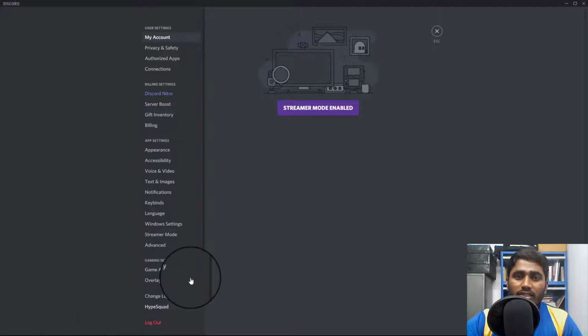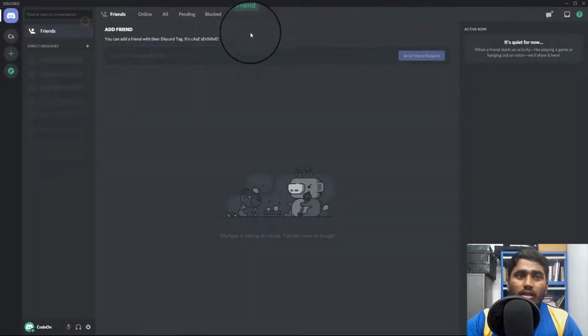You can find your settings here. You can turn on streamer mode, change all of your settings. There are a lot of them. And let's join a server.